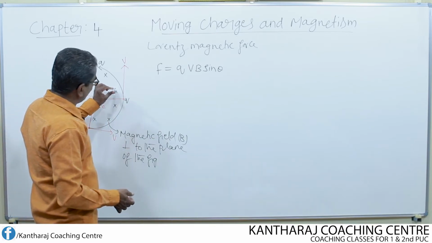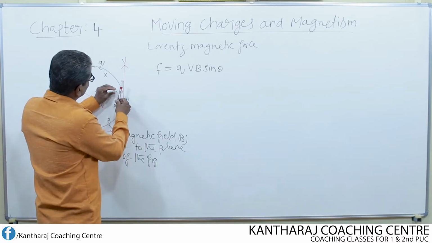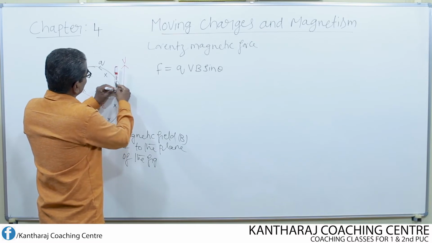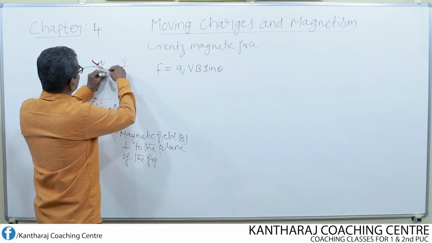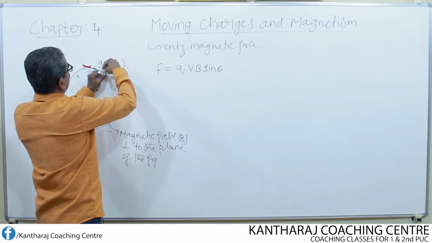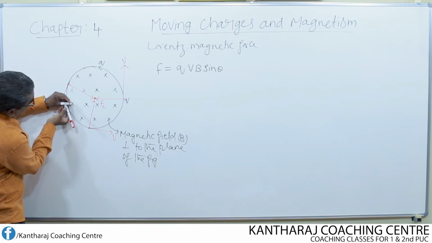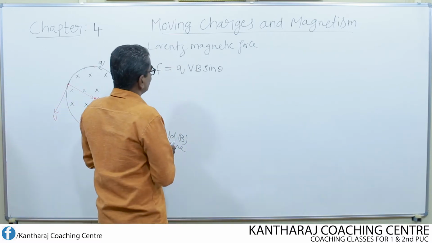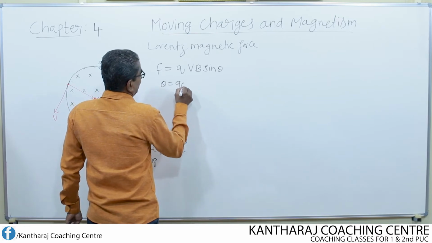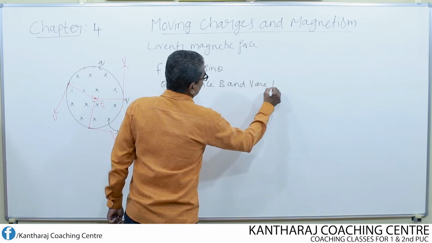Suppose this is the direction of magnetic field, what's the direction of velocity? The direction of velocity is like this. That means the direction of magnetic field and the direction of velocity are mutually perpendicular to each other. Even at this point, the direction of velocity is tangential, once again perpendicular. Even at this point, the velocity is tangential, meaning perpendicular. So I can take theta equal to 90 degrees, since B and V are perpendicular to each other.